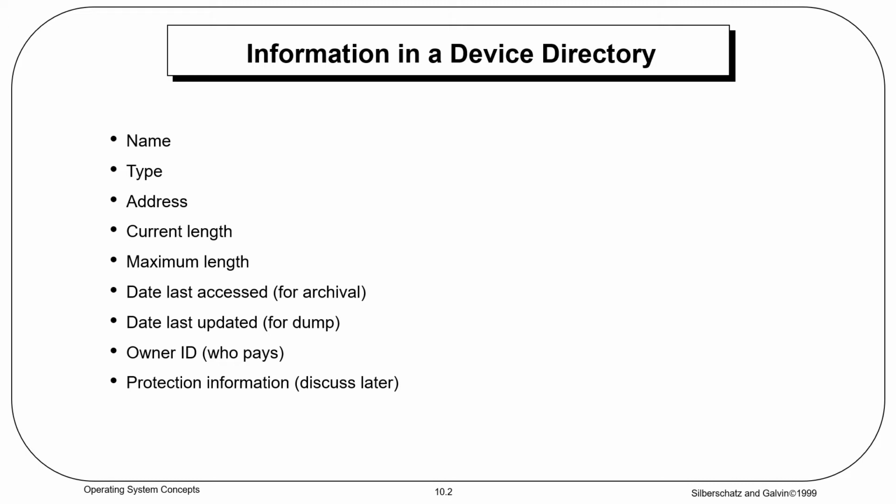This is the file name. Every file should have a name, and the file name with its extension, dot extension, gives the file type. Address is where this file is presently located in the memory. Then the current length of this file right now. If we add something to that file, what will be the maximum length?